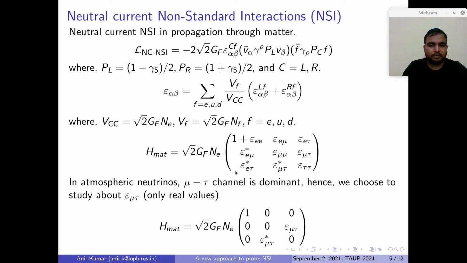NSI parameters. In atmospheric neutrinos, we focus on the mu tau channel, which is the dominant channel. Hence we choose to study epsilon mu tau, and here we are considering only real values, because in the survival channel epsilon comes as epsilon times cos theta, which is the real part of epsilon mu tau. So the imaginary part does not have much effect in the survival channel of muon neutrino. Our final matrix for analysis in this work will be something like this, where only epsilon mu tau will be non-zero and other parameters will be 0. We will consider real values for epsilon mu tau, both positive as well as negative.